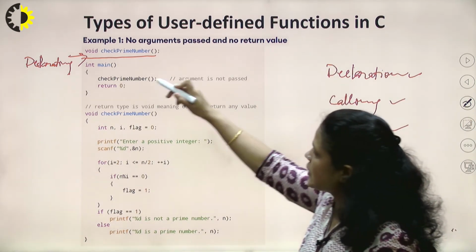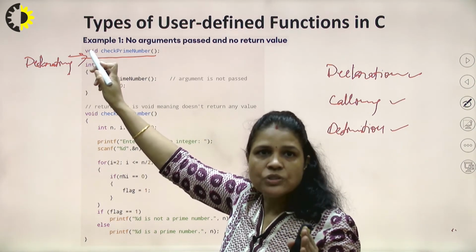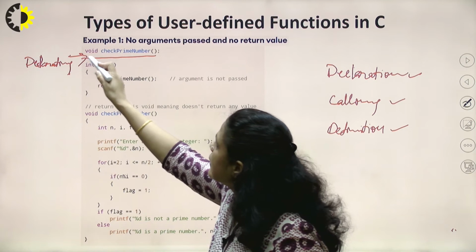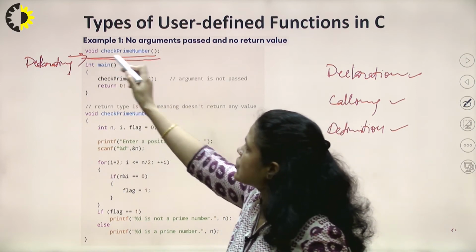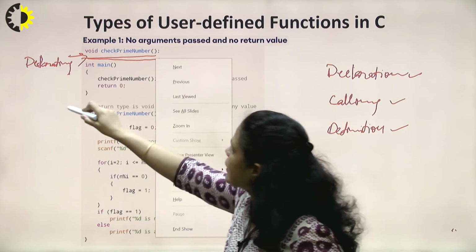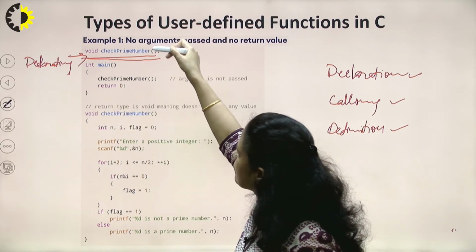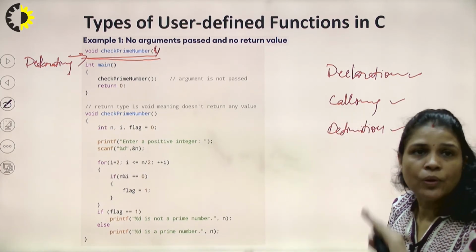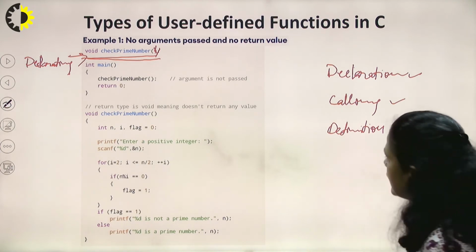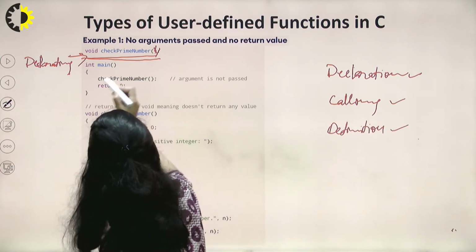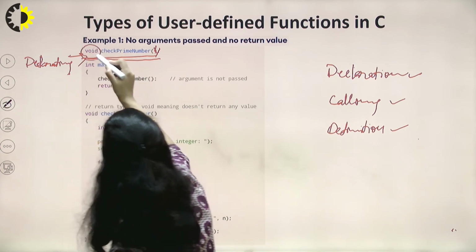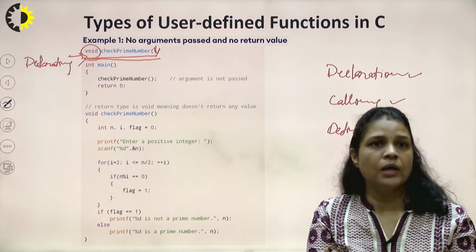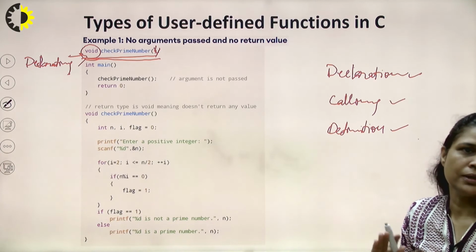So first come to the declaration part. The function which is not taking any argument and not returning any value will be declared like this. Function name is there and in the brackets we have not written anything. It means what? It means we are not taking any argument, right? And we can see this void keyword here. Void means what? We have already understood that void means our function is not returning anything, right?